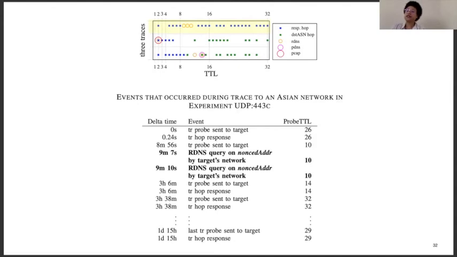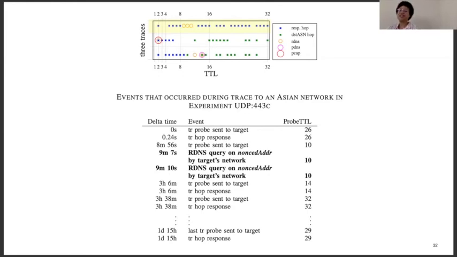Notice that in the top trace, all of the squares are blue. This indicates that there were no responsive hops in the target network. A traditional traceroute without nonces does not show whether the probes reached the destination network. However, we know that the reverse lookups that occurred on the probes sent to hops 9, 10, and 11 were performed by the target network.